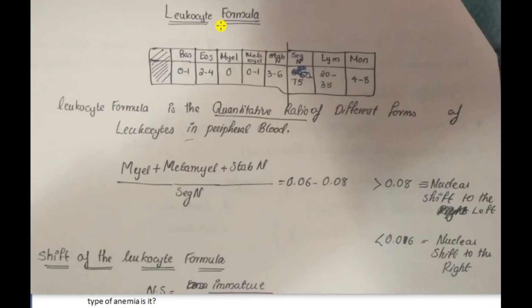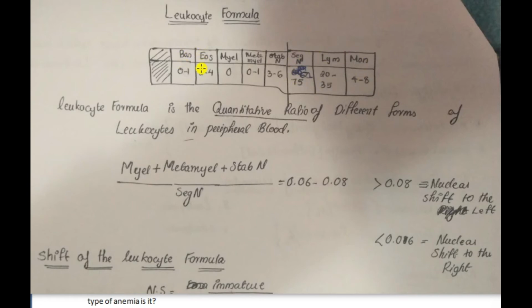Okay, this is the table for the leukocyte formula. It includes basophils, eosinophils, myelocytes, metamyelocytes, stab nuclear, segmented nuclear, lymphocytes, and monocytes. Segmented nuclear neutrophils are mature.